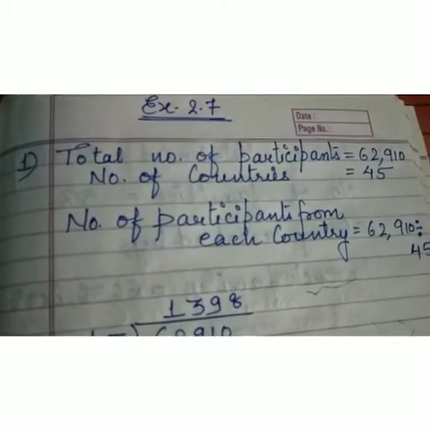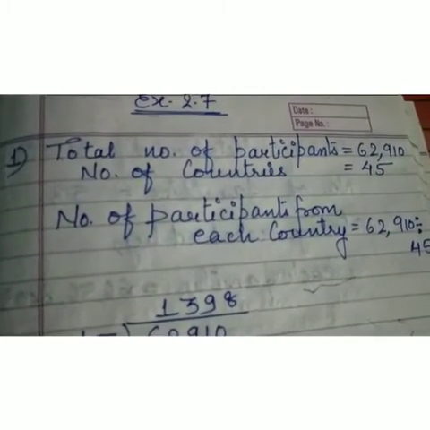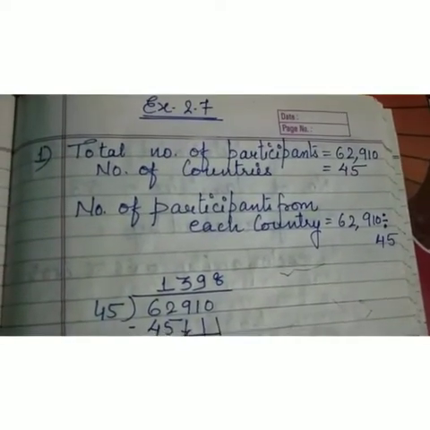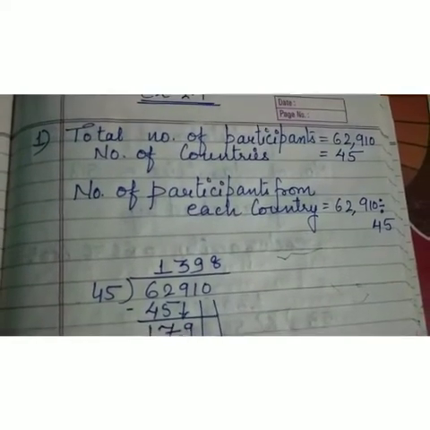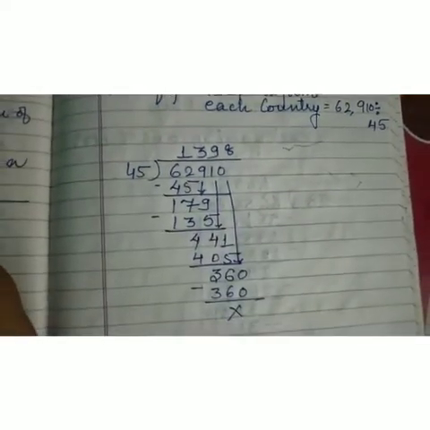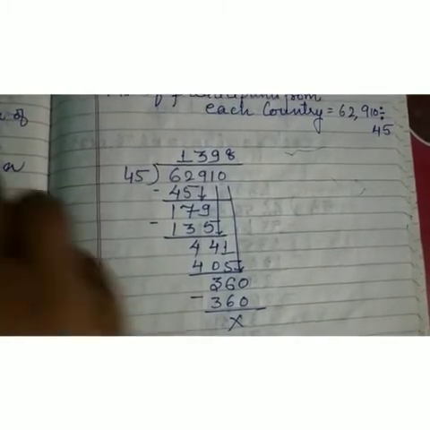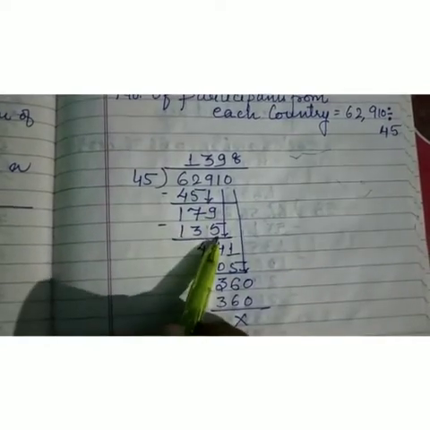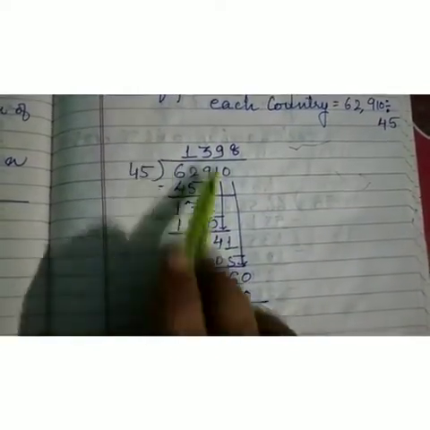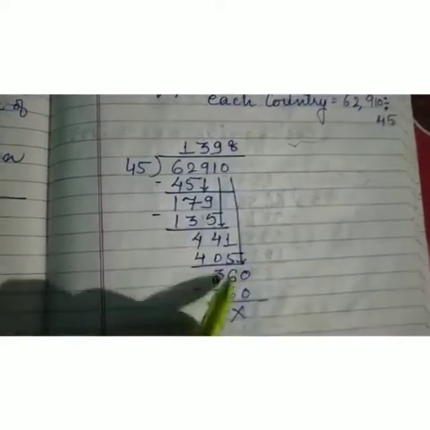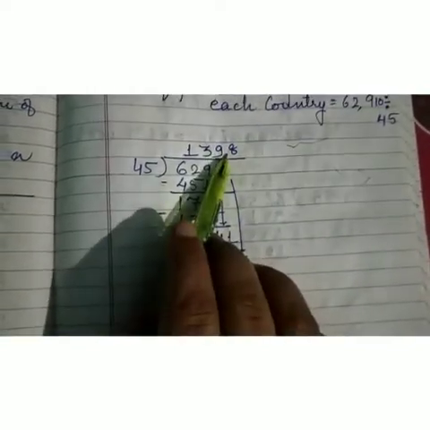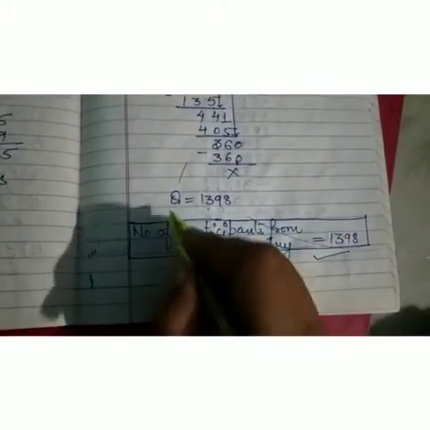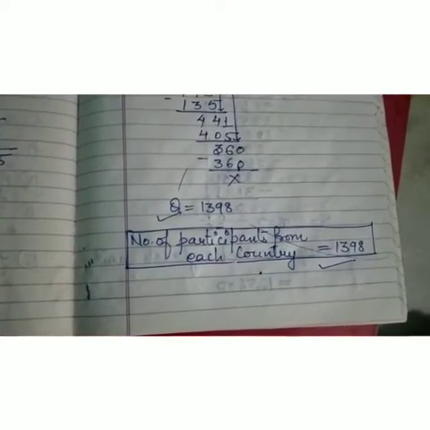Total number of participants, that is given 62910, and number of countries is also given 45. So here you have to find the participants from each country. 62910 divided by 45. So when we'll divide it, see the division I have done. 45 ones are 45. Then it gives you 17. 9 descends down. 45 threes are 135. 1 again descends down. 45 nines are 405. 360. 45 eights are 360. So the quotient is 1398. So the number of participants from each country is the quotient. Always the answer will be the quotient which you have found after division.